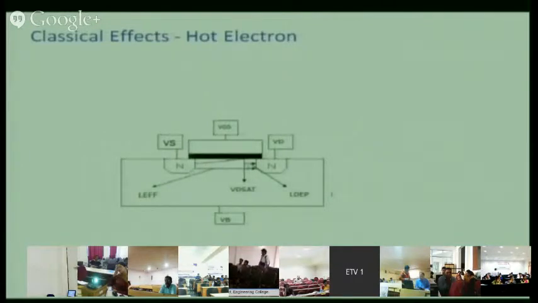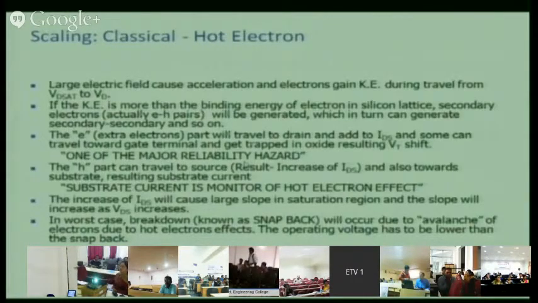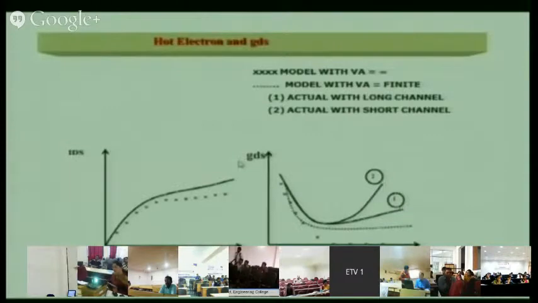So what happens is the drain current suddenly increases, because current is the flow of electrons only. This is the solid curve which you are seeing. The current is increased here as you increase the VDS. Again, I can explain this more.